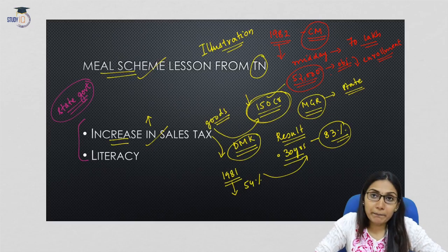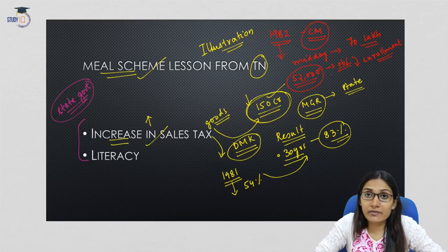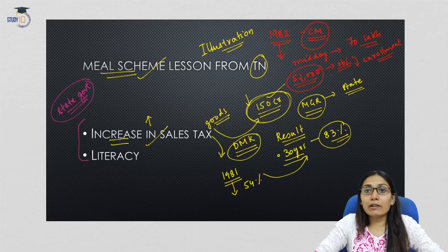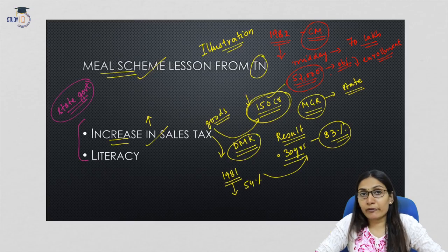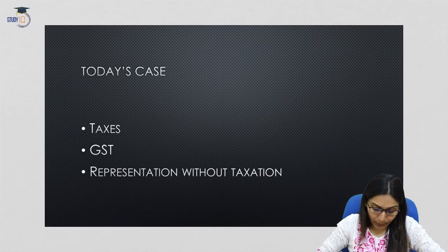If we compare this illustration with the present status, we will see that the state governments do not have the freedom to increase indirect taxes when they are subsumed under the GST. The point here is that when the tax revenue of the government falls, especially the state government, when they face a revenue shortfall, they will find it difficult to implement certain schemes. Also, they will have to cut down the expenditure. So this is what is important here.